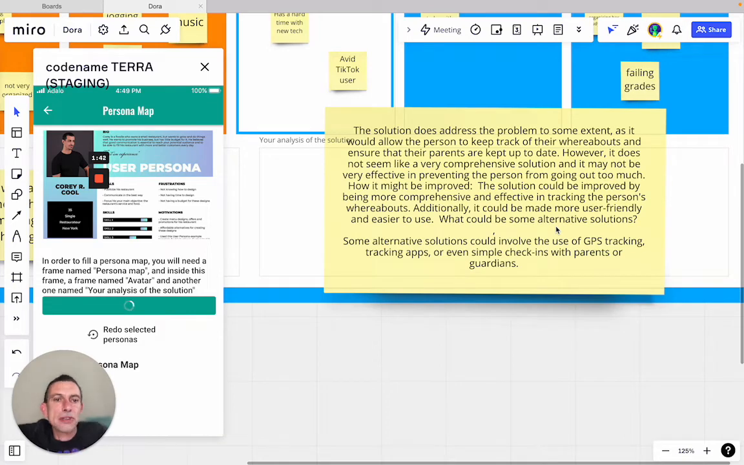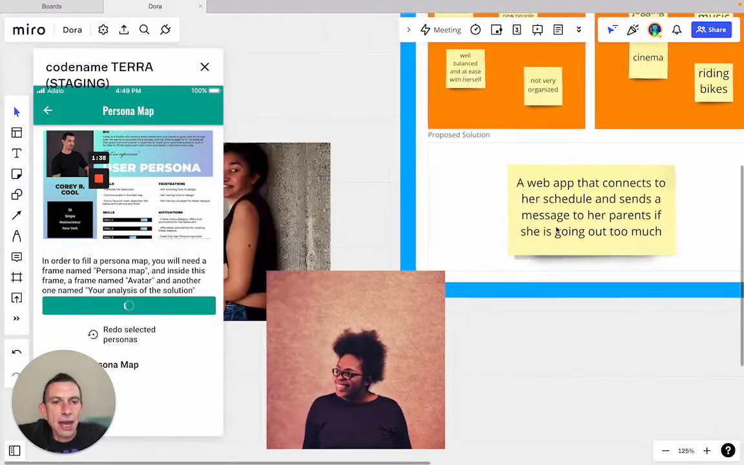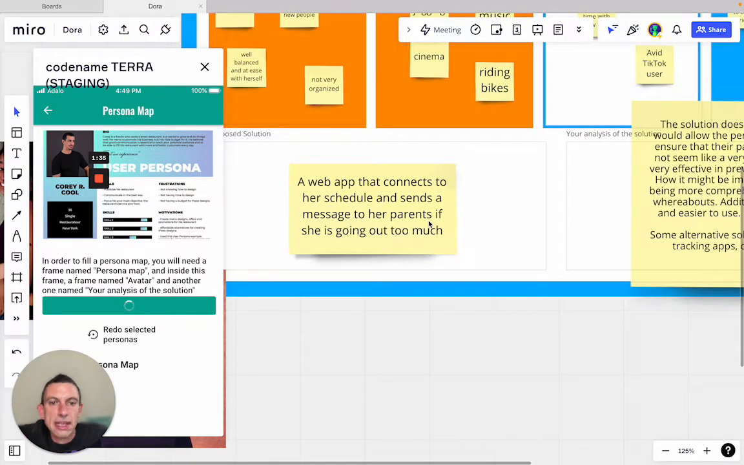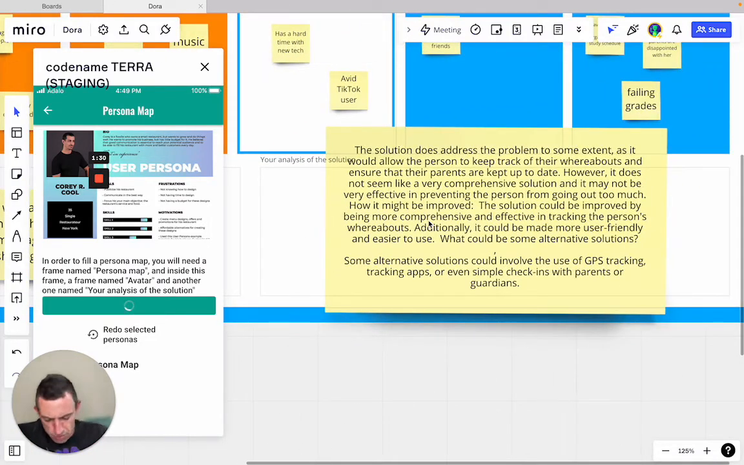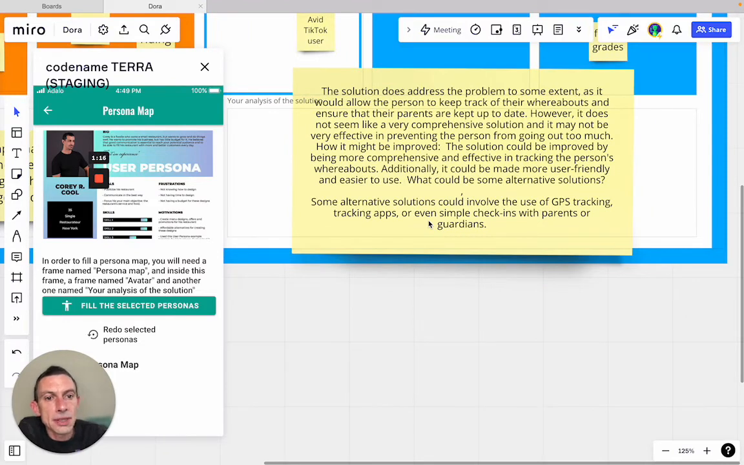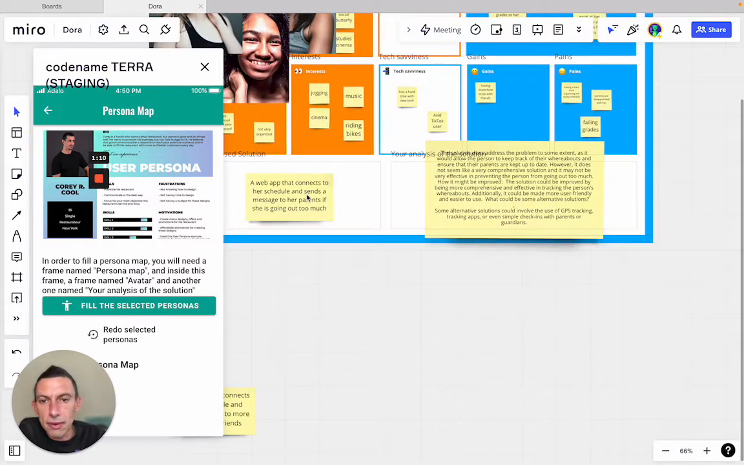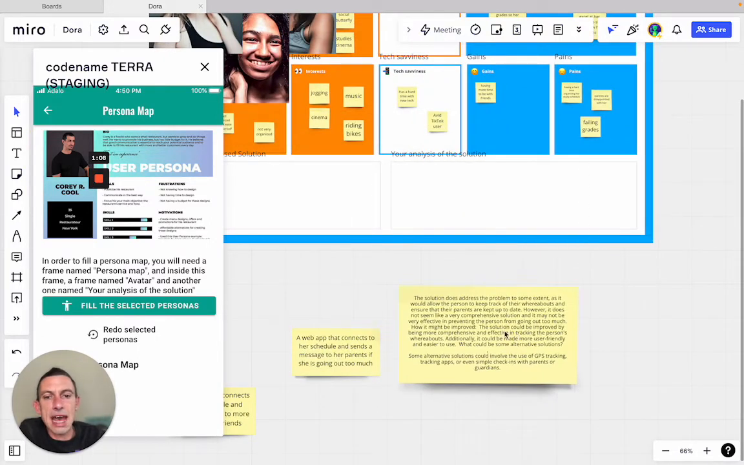The solution does address the problem to some extent, allowing the person to keep track of their whereabouts and ensure their parents are informed. Okay, so this one sends a message to her parents if she's going out too much. Not something that I would like to have done on me, but let's see what it says. It does not seem like a very comprehensive solution, not effective in preventing the person from going out. Could be more effective with GPS tracking apps, or simple check-ins. So let's remove this and let's add a different one.